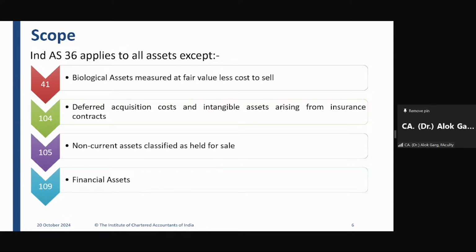So friends, the mark to market concept. What is a mark to market concept? The standard says that this investment in mutual fund has to be remeasured at fair value. For example, you have invested 1 lakh rupees in a mutual fund. In September, the market was doing very well, so this 1 lakh became 1 lakh 20,000, and you have recognized a gain of 20,000. But in October, the market has declined by 1500 points probably. In that case, this 120 becomes 90,000, so you have to book an impairment loss of 30,000. This is already inbuilt in Ind AS 109, and hence Ind AS 36 is not applicable.